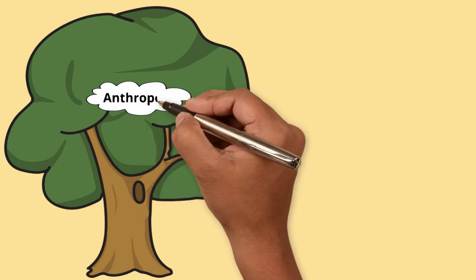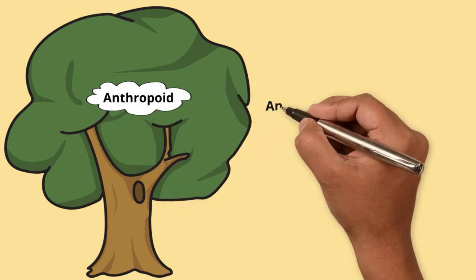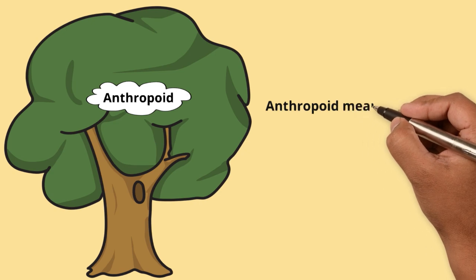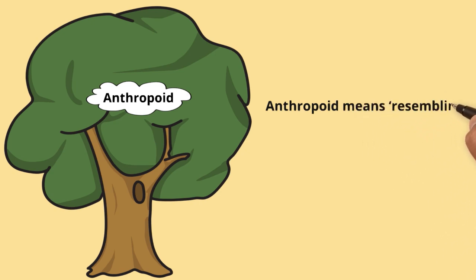Third word for us today, anthropoid. Anthropoid refers to someone who resembles a human being. This is often used in biology to describe primates like chimpanzees and gorillas, which share human-like traits. It reflects similarities between humans and our closest animal relatives. In fact, these days it's also used to refer to robots which are very similar to us, which have human-like characteristics. They resemble a human being.